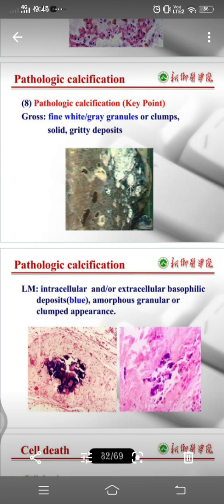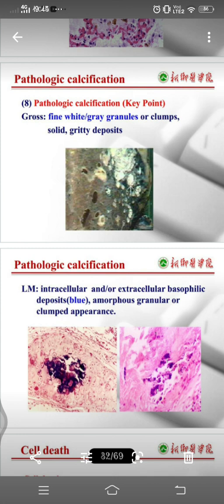And the initiation of intracellular calcification occurs in the mitochondria of dead or dying cells that lose the ability to regulate intracellular calcium, leading to crystal formation, which depends on calcium and phosphate, PO4. And in the presence of mineral inhibitors and the degree of collagenation, all this enhances the crystal growth. This is all about dystrophic calcification, that is, the formation of abnormal calcium deposits in dead and degenerated tissues. Now let us see metastatic calcification.